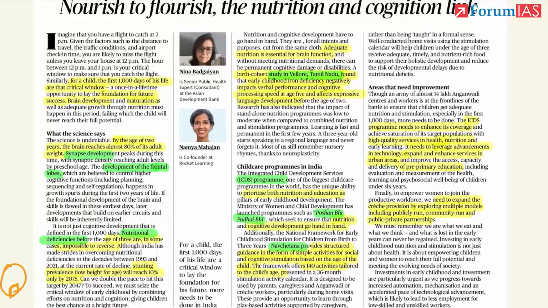There has been a study in Tamil Nadu, Vellore, on childhood iron deficiency. We are talking about the nutritional deficiency now. In this study, it was found that lack of iron in the child's body, or iron deficiency, basically negatively impacts verbal performance, cognitive processing speed at age 5, and also affects expressive language development, how a child expresses themselves. How a child expresses themselves, through speech, emotionally, how they play, how their brain is functioning, how their body is functioning. So all these are negatively affected if there is a lack of iron.